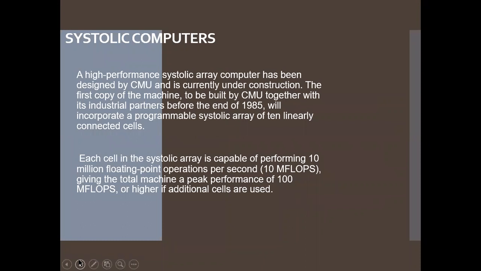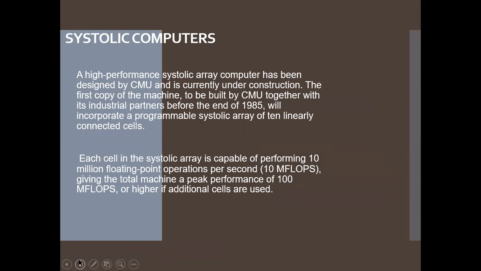Thank you, Roshan. Now coming to systolic computer. A systolic computer is a homogeneous network of tightly coupled data processing units called cells or nodes. The parallel input data flows through a network of hardwired processor nodes, which combine, process, merge, or sort the input data into a derived result.